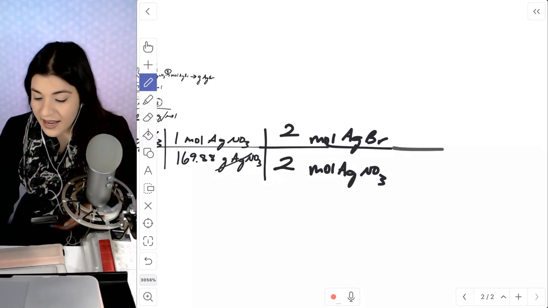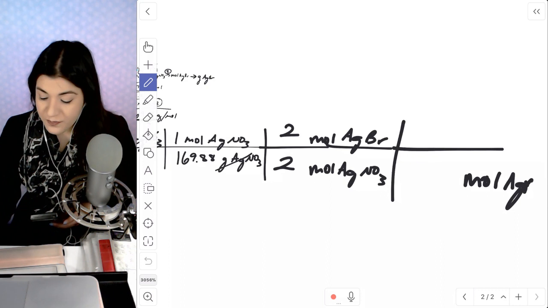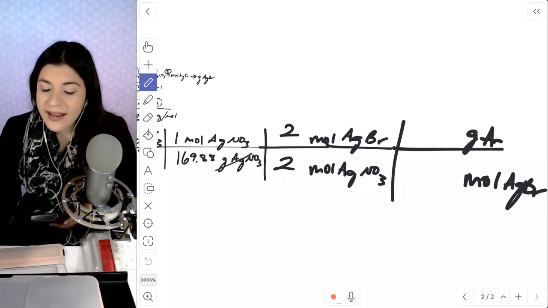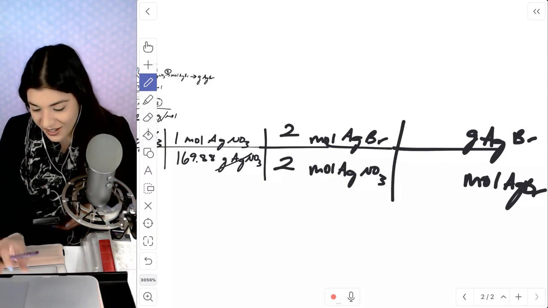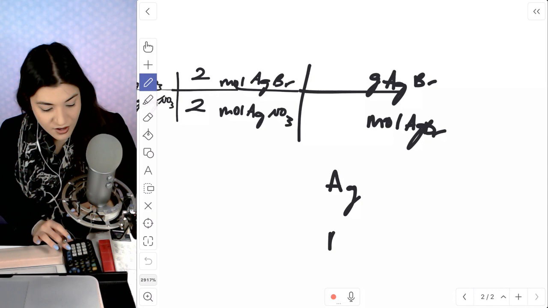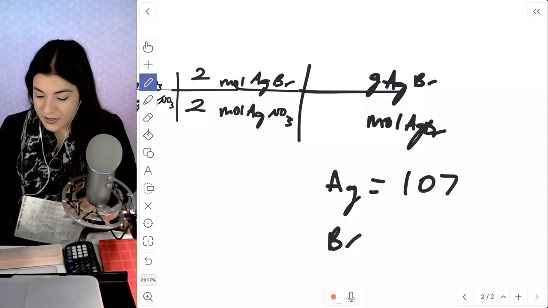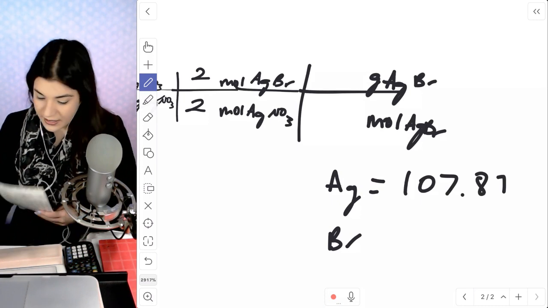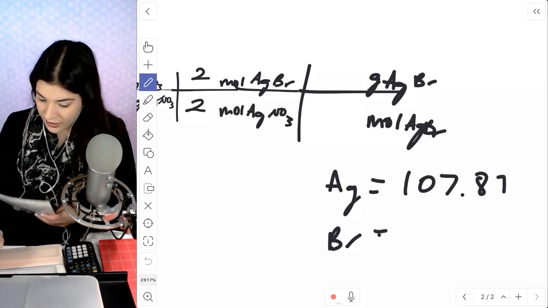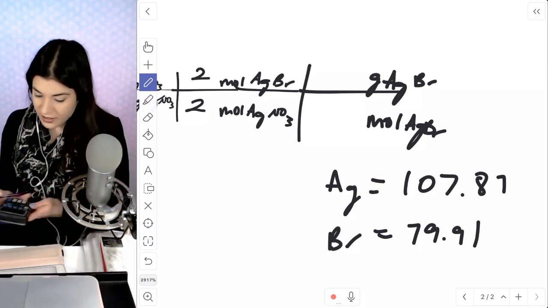And then lastly, I'm going to place the moles of silver bromide on the bottom. And then we're going to grams of silver bromide. So once again, I need to find the molar mass. So let's find the molar mass of silver bromide. So silver we said was 107.87, and then bromide is 79.91. I'm going to add this together.